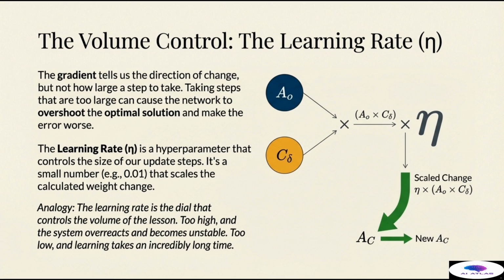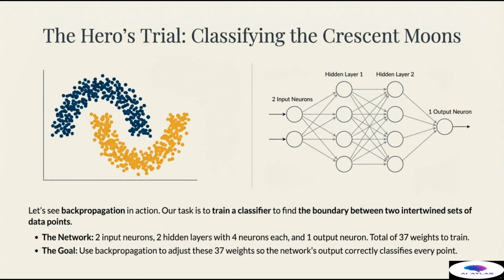neural network. Let's conclude our analysis by seeing backpropagation in action with the hero's trial, classifying the crescent moons. Our task is to train a simple classifier to find the boundary between 2 intertwined sets of data, the blue and yellow crescent moons. This is a classic example of a nonlinearly separable problem, which we know the original perceptron could never solve. We need backpropagation to find a complex, curved decision boundary.